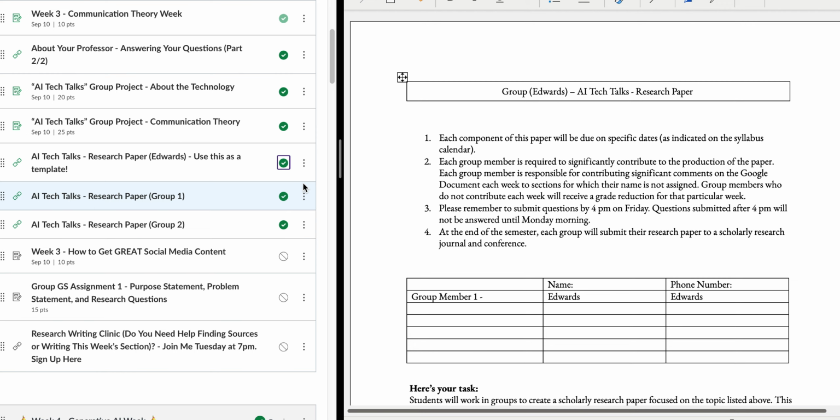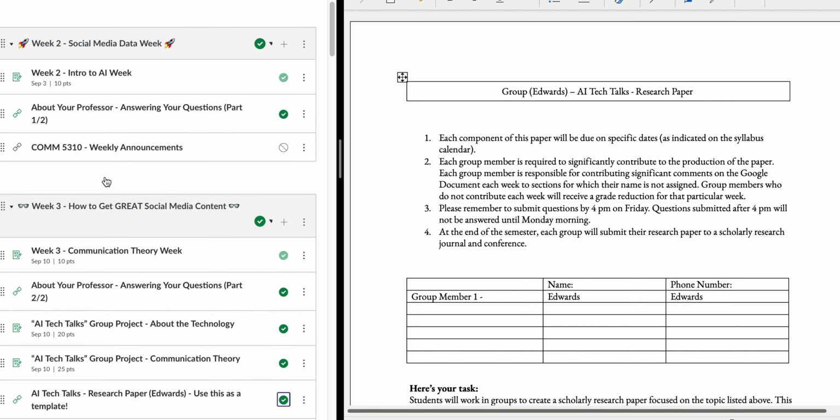You are writing your first two sections of the AI Tech Talks paper. I just want to let you know about some quick tips regarding the paper and where to find everything. I am on the learning modules piece of your course here.